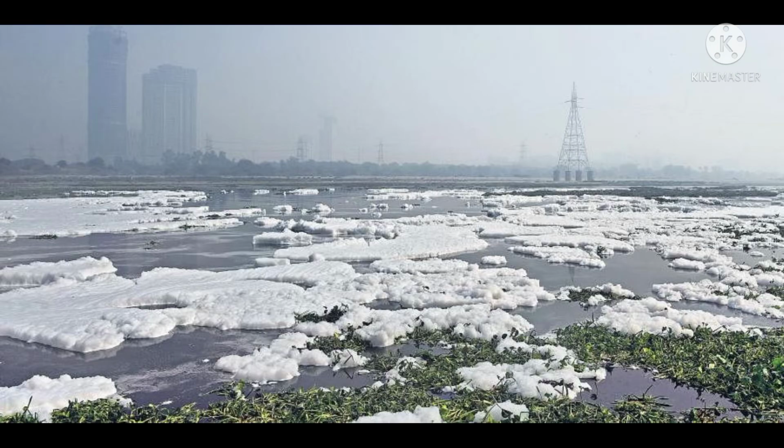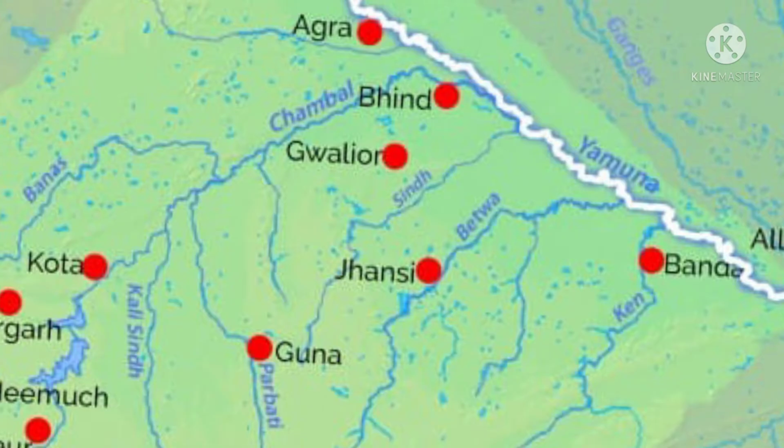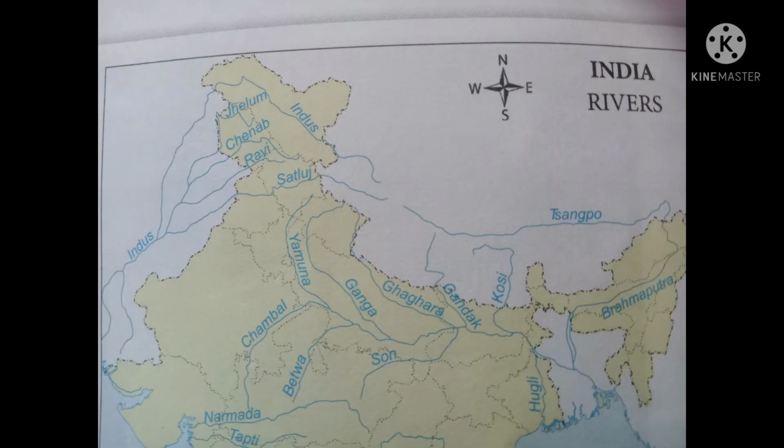The next one is Yamuna. River Yamuna originates from the Yamunotri Glacier in the Himalayas. It flows through Uttarakhand, Himachal Pradesh, Haryana, Delhi, and Uttar Pradesh. It joins the Ganga at Prayagraj.